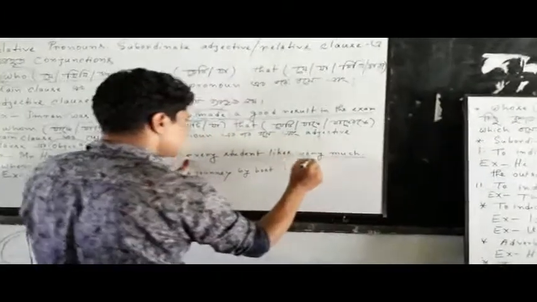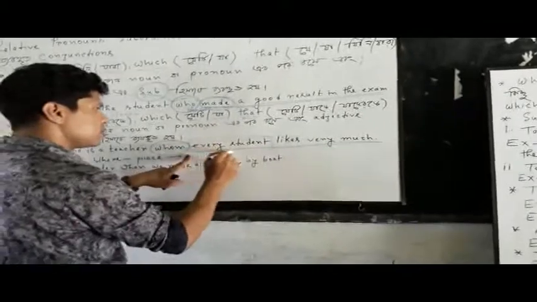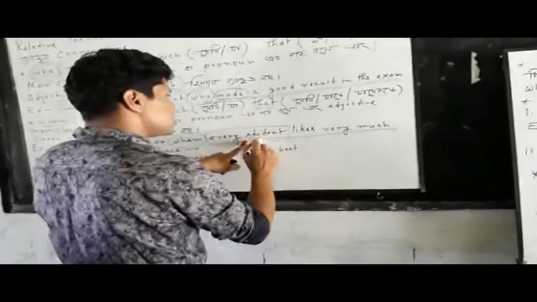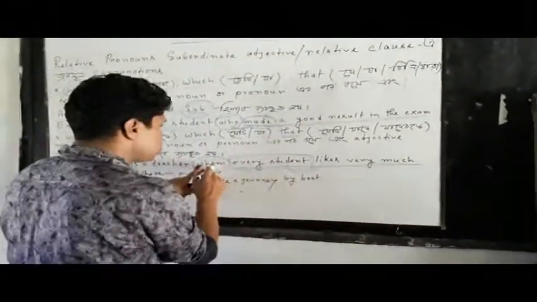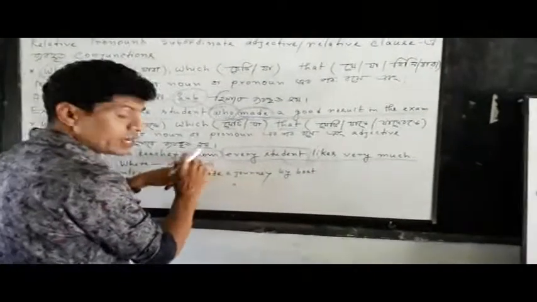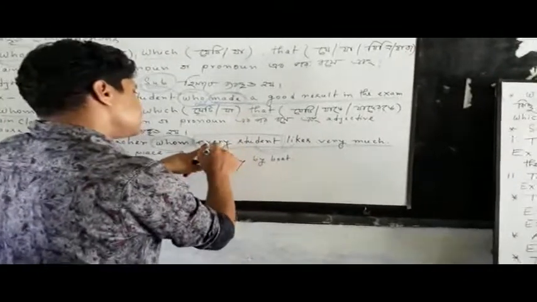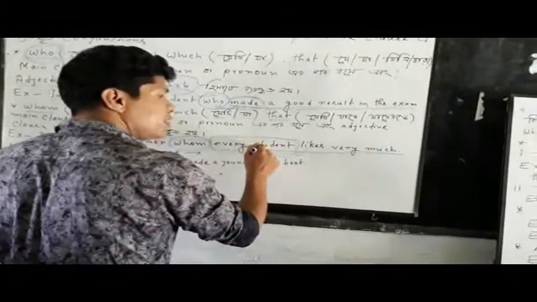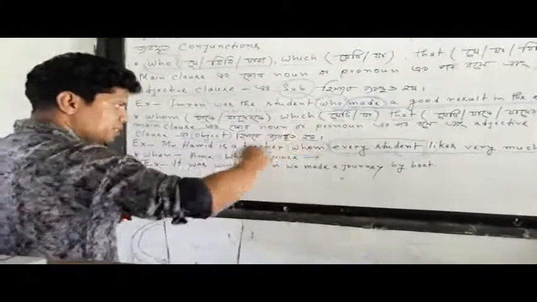As you see, in the adjective clause, the subject is here. Every student is performing the action, so here every student is the subject. So whom cannot be a subject. Rather it is just used here as an object of the adjective clause, as the subject is available here, every student. So my dear students, I think you also understand it very clearly, as I have given the example.